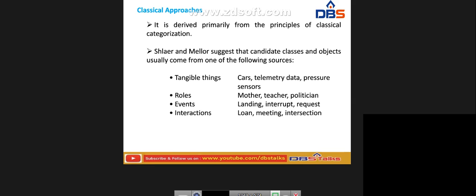What are the tangible things? Cars, telemetry data, and pressure sensors. These are the tangible things. Roles are the mother, teacher, and politician. Events are landing, interrupt, and request. And interactions are loan, meeting, and intersections. Last class we discussed the different types of cars, telemetry data, and pressure sensors. So here, what are the roles and the events? What are the interactions? The banking interaction goes from the loan, the meeting, to the customer. Likewise, we can assign different classes and objects. Tangible things, roles, events, and interactions come from different sources.